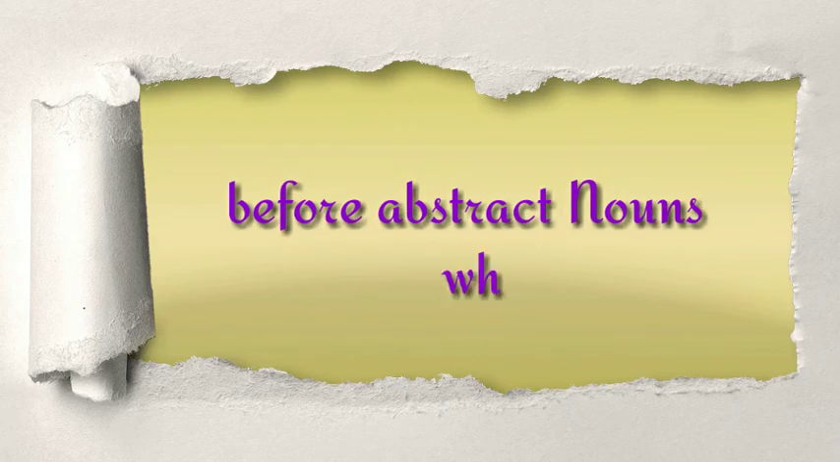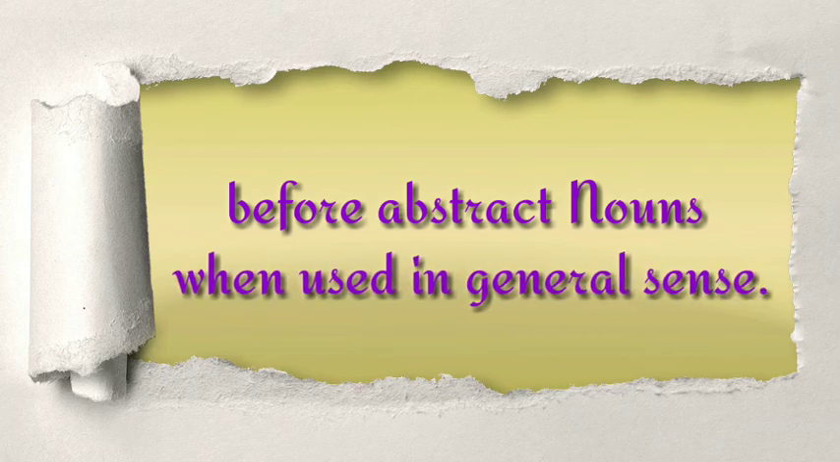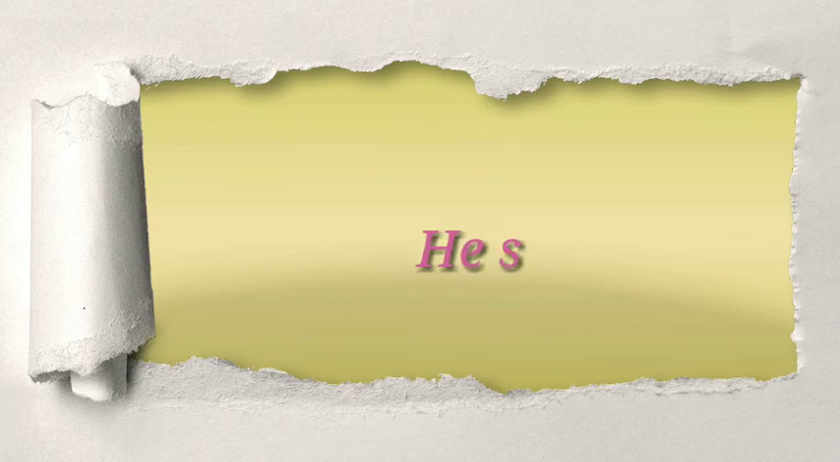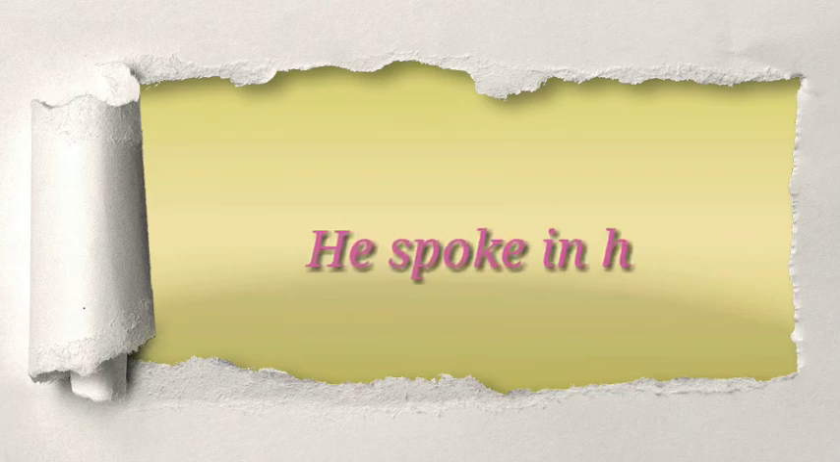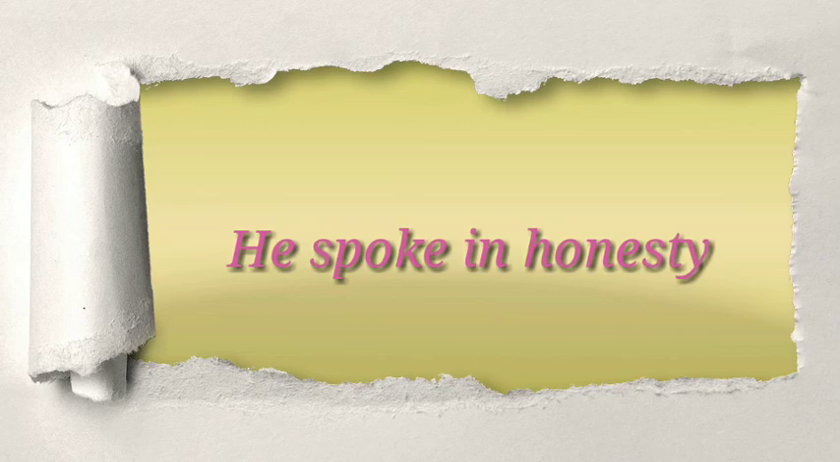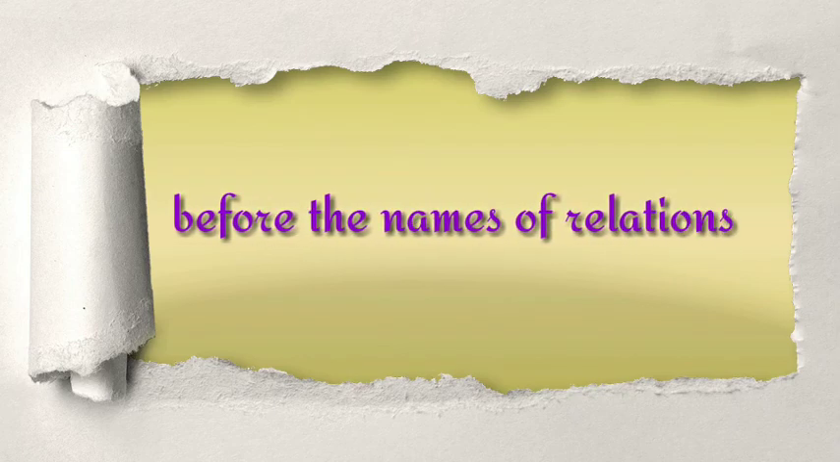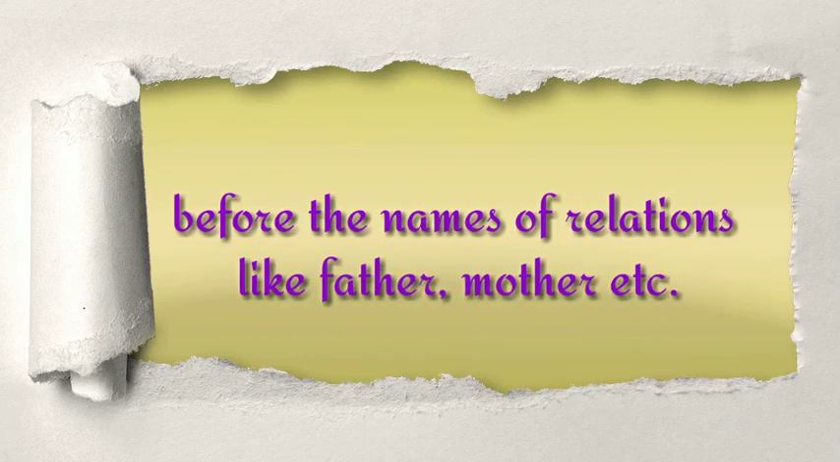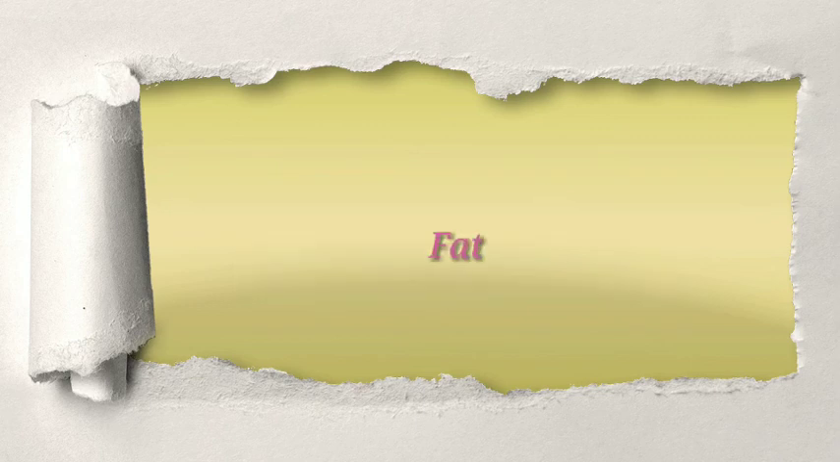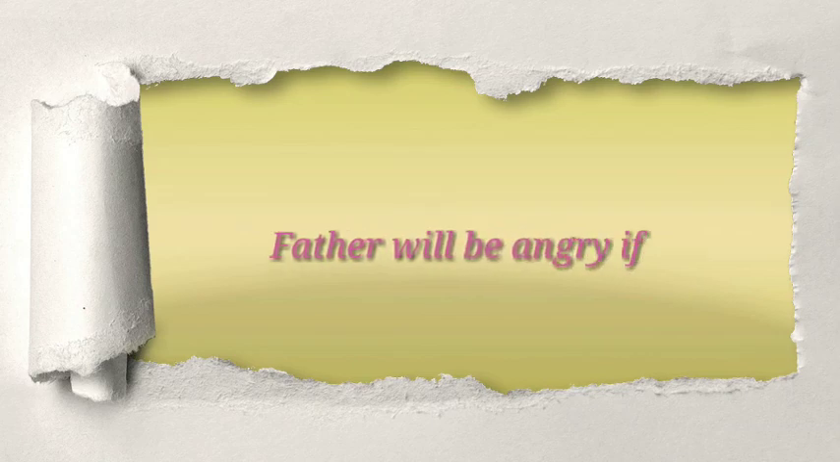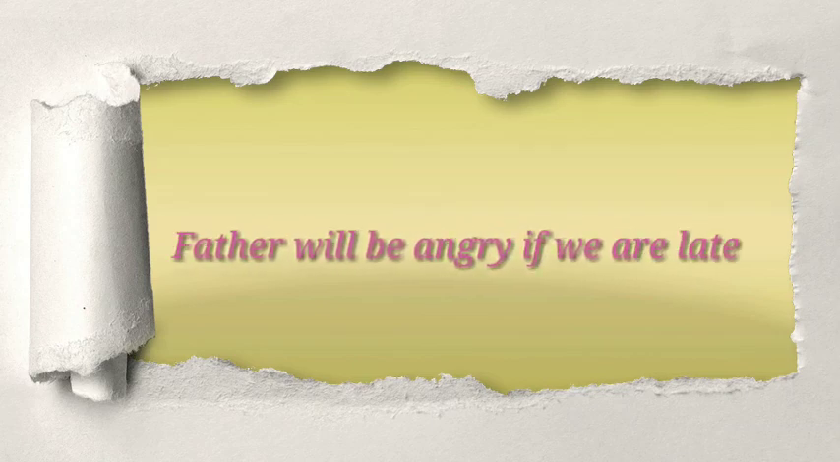We do not use any articles before abstract nouns when used in a general sense. For example, he spoke in honesty. Here, honesty is the abstract noun and no articles are used here. We do not use any articles before the names of relations like father, mother, etc. For example, father will be angry if we are late. Here, before father, no articles are used.